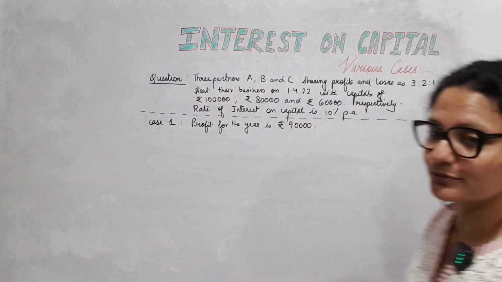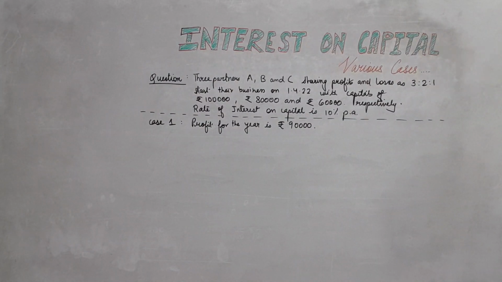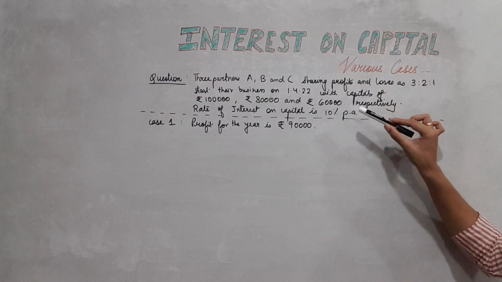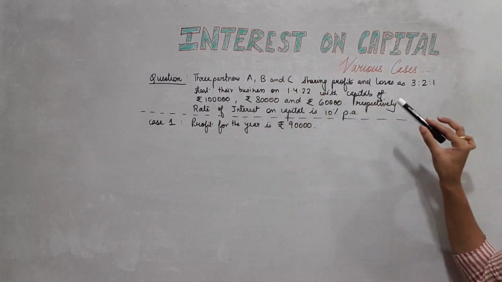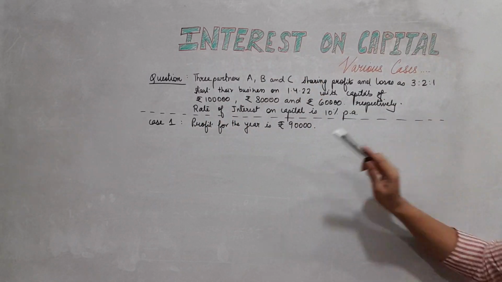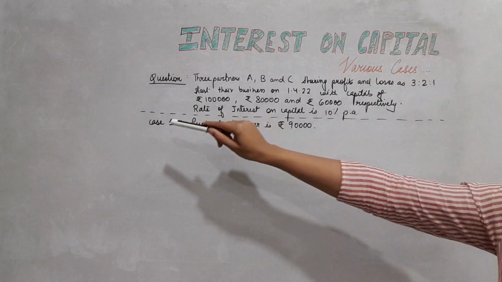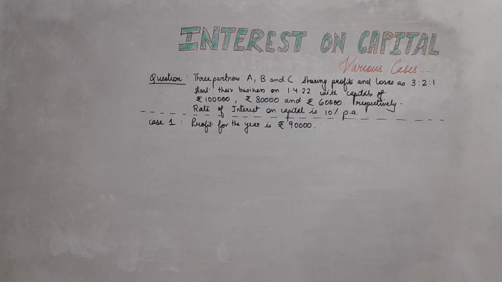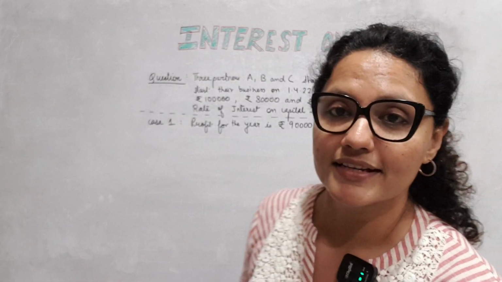Okay, the sum is ready for you. Question says, three partners, A, B, C, sharing profits and losses as 3:2:1, start their business on 1st April 22 with capitals of 1,80,000, 1,20,000 and 60,000 respectively. The rate of interest on capital is 10% per annum. Now see, we will be going ahead in all the cases with the same information here. This information will remain the same and we have various cases. Case 1 is profit for the year is 90,000.